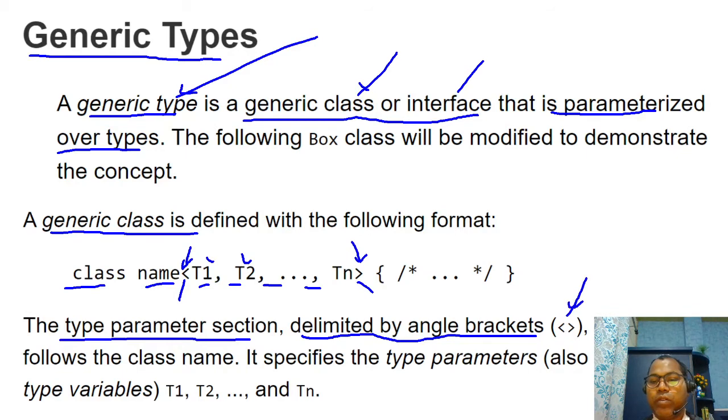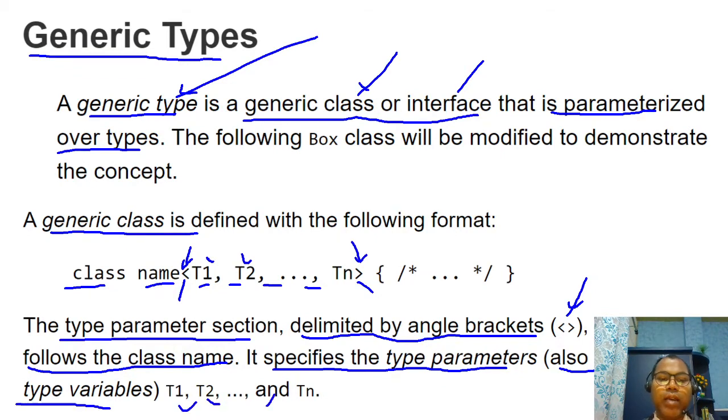Okay, this is the angle bracket, and this comes followed with a class name. The specified type parameters are also sometimes called type variables. T1, T2, T3 are the type parameters or type variables, followed by your class name and all the types and your definition. Similarly for an interface, you write your interface name and all the type variables. So this way you can define your generic types.